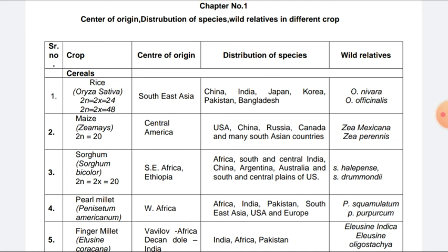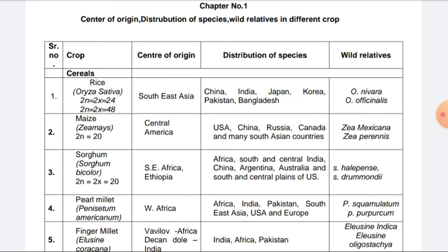Another cereal crop is pearl millet, bajra, Pennisetum americanum. West Africa is the center of origin. The distribution is Africa, India, Pakistan, Southeast Asia, USA and Europe. Pennisetum squamulatum and Pennisetum purpureum are the two wild species in bajra. The last cereal crop is finger millet, Eleusine coracana. Origin is mainly Africa or India. Distribution is India, Africa, Pakistan, and Eleusine indica and Eleusine oligostachya are the two wild species.